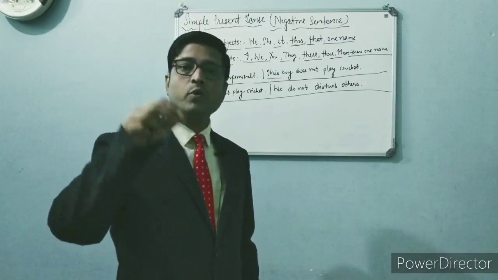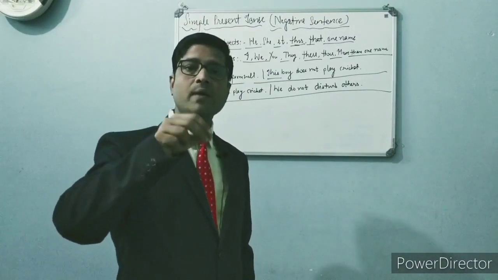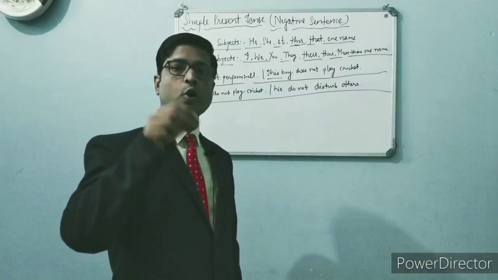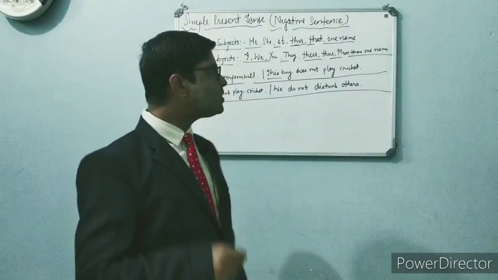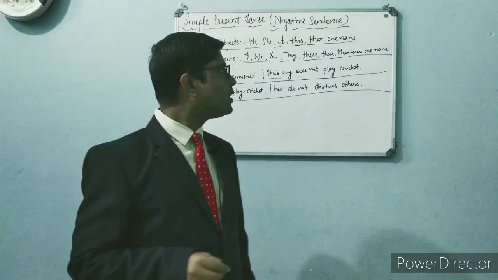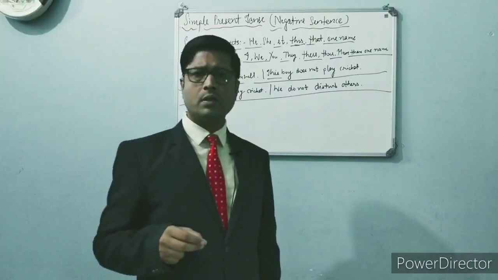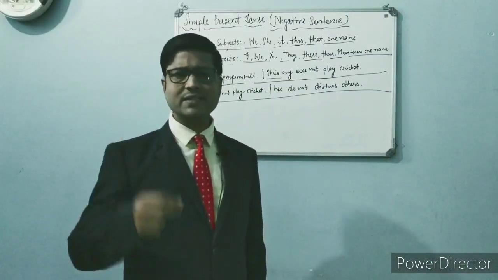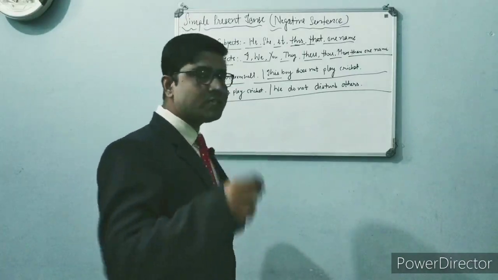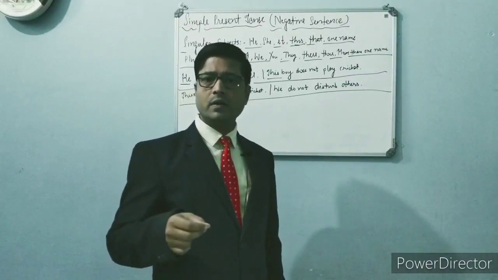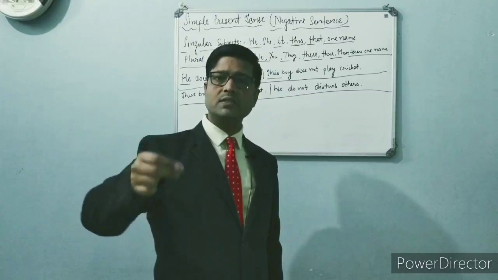Ram, Syam, Mohan and Sohan do not tell a lie. Robert and Parminder do not help others. Like this you can say, Robert and Parminder help others always.